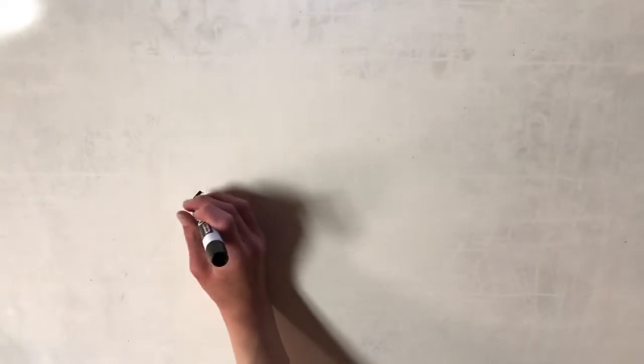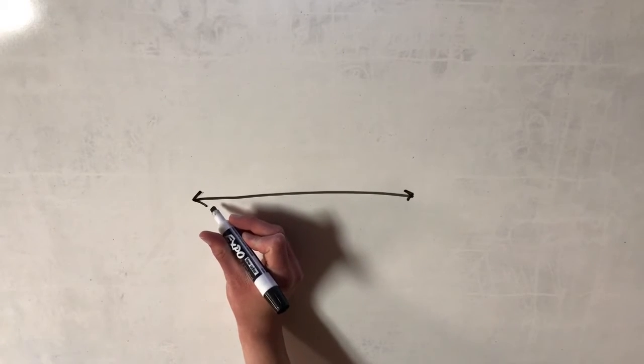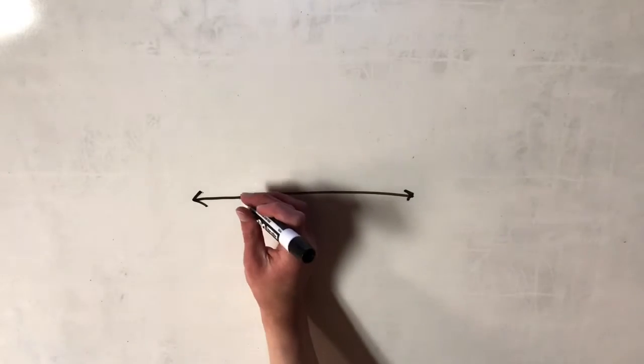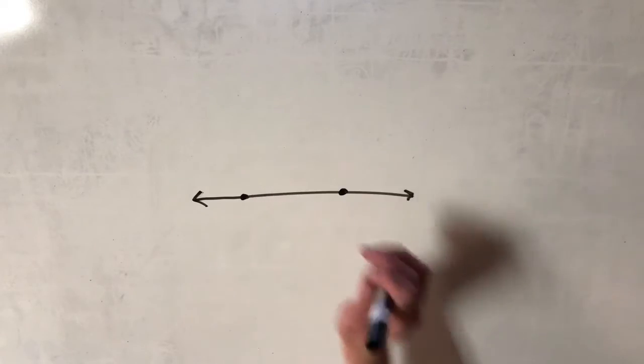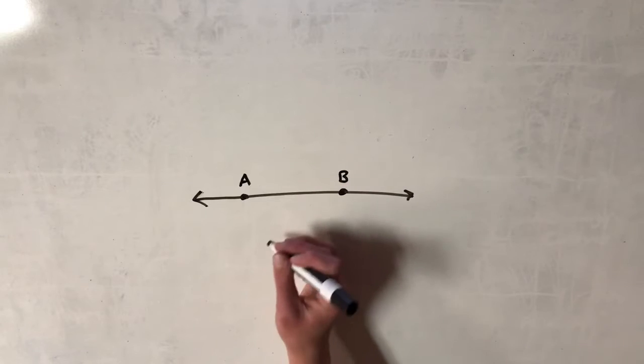I do want to define the line, though. The line has no thickness whatsoever. It only has direction in left and right, which is what I described one dimension as. It goes on forever, unless it is segmented by points. So this could be defined as line AB, if it has points A and B on it.